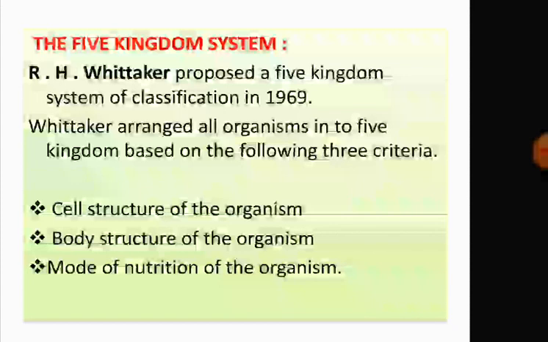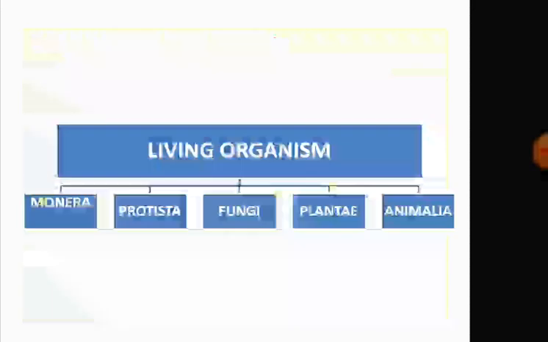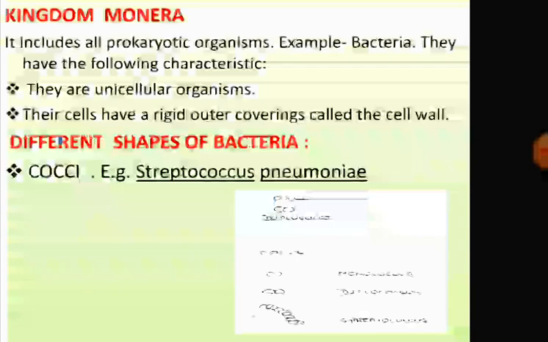First is the cell structure of the organisms. So, organisms were grouped according to cell structure, body structure, and mode of nutrition. Living organisms are classified into Monera, Protista, Fungi, Plantae, Animalia.